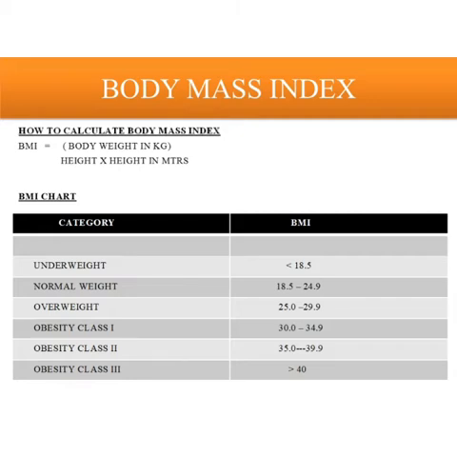But if you get an answer which is less than 18.5, for example, if you get 17, that means you fall in the underweight category. That means you are underweight. And if you get an answer which is more than 40, 41, 42, that means you are obese.